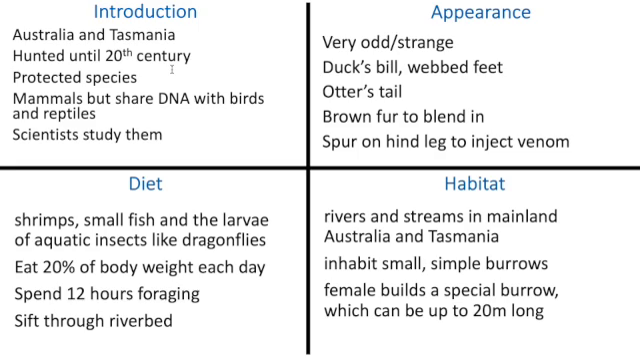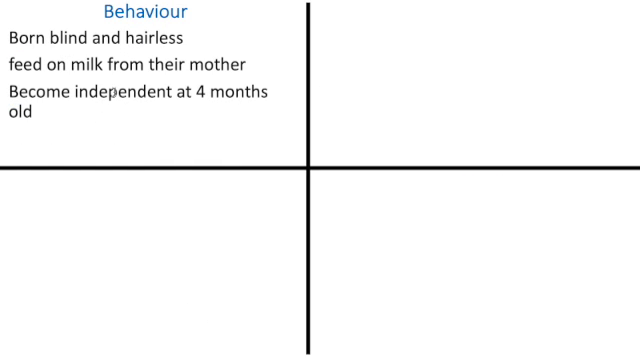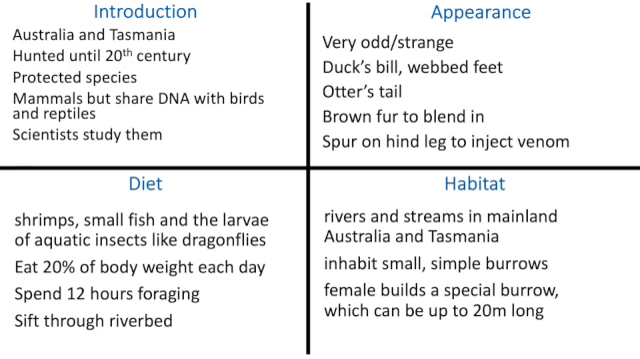Again, I haven't written full sentences. I've just chosen key pieces of information. For diet, I've got shrimp, small fish, so I've got what they eat. And then those are the key facts: 20% of body weight each day, 12 hours foraging. Habitat, so the rivers and streams in mainland Tasmania and Australia. They live in small burrows and the female builds a special burrow. And then finally, for my behaviour, I've just got born blind and hairless, feed on milk from their mother, become independent at 4 months. So this is your task for today.